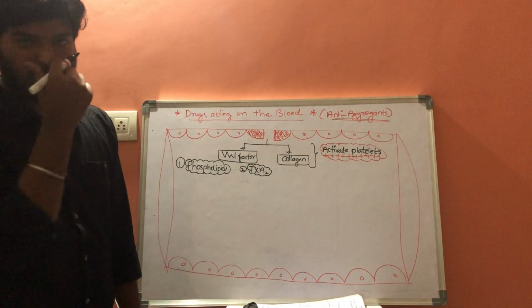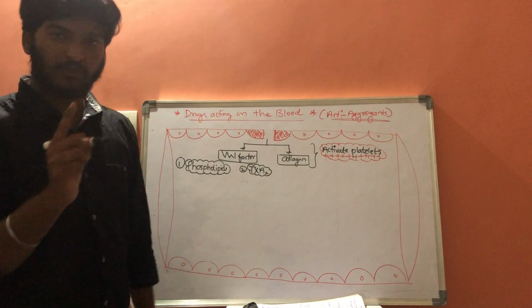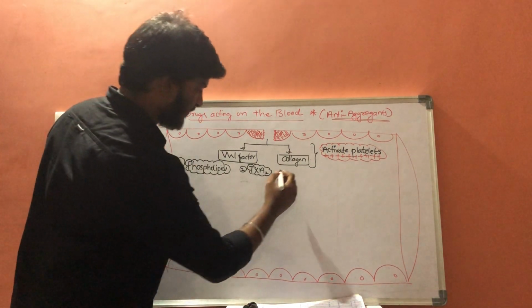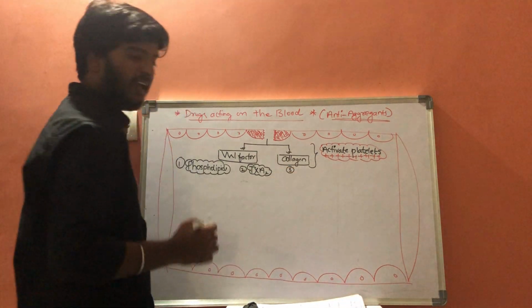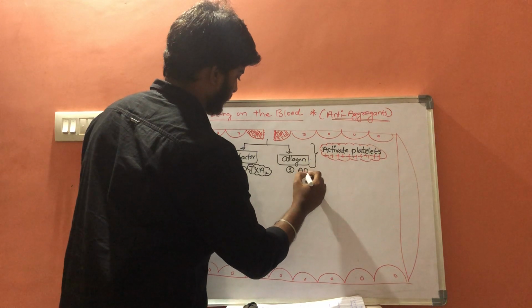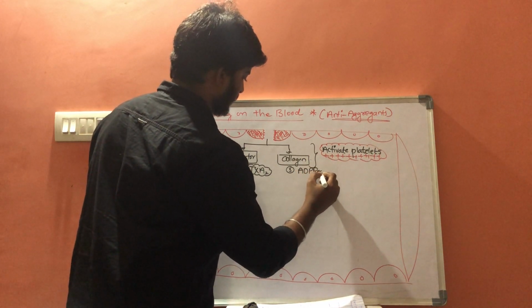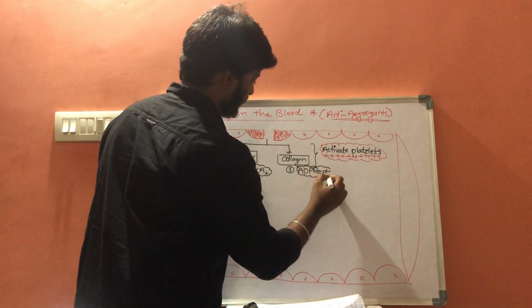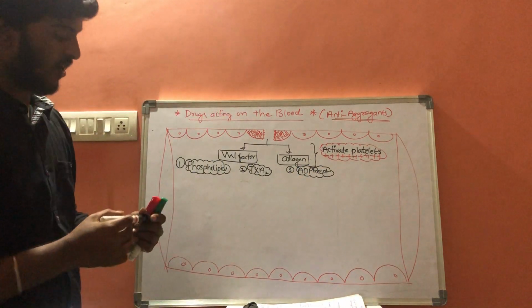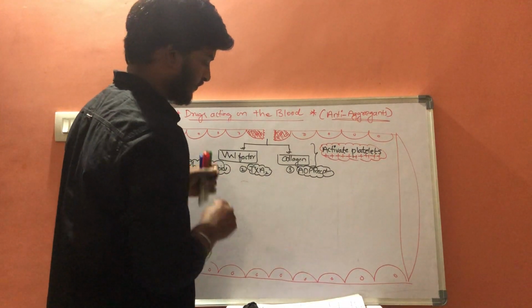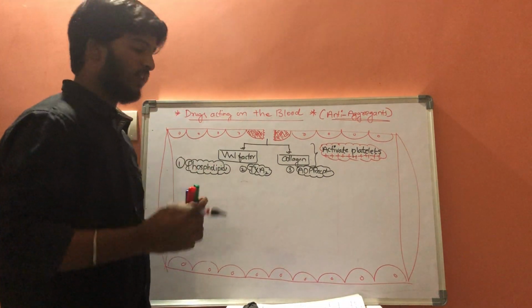The third is ADP receptors, also called P2Y12 receptors.